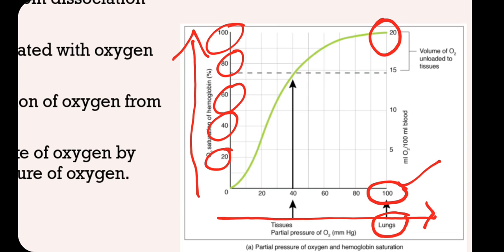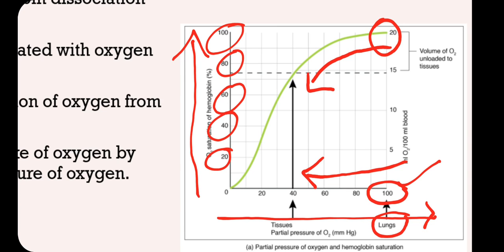Now what happens when this blood goes to the tissue? As the partial pressure decreases from 100 to 40, dissociation of oxygen from hemoglobin takes place.